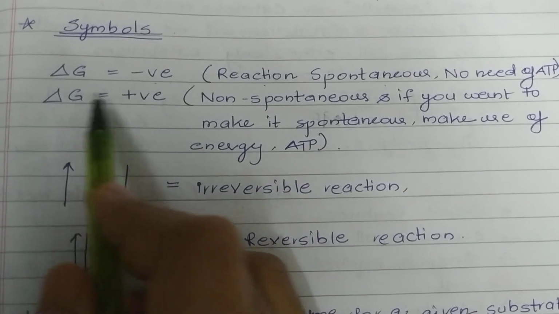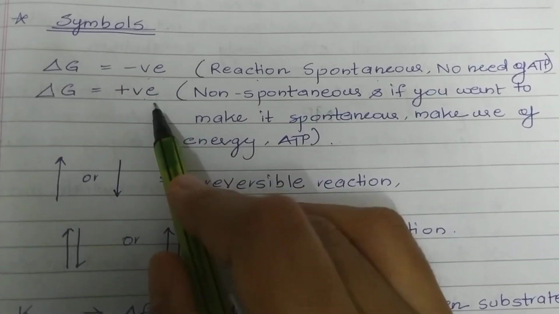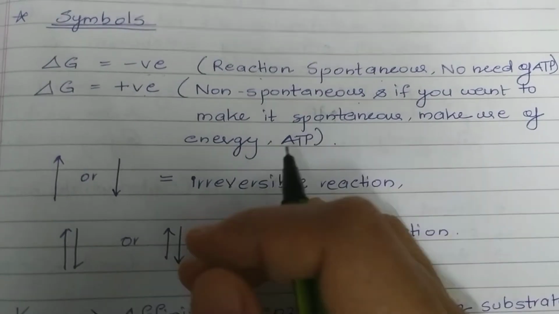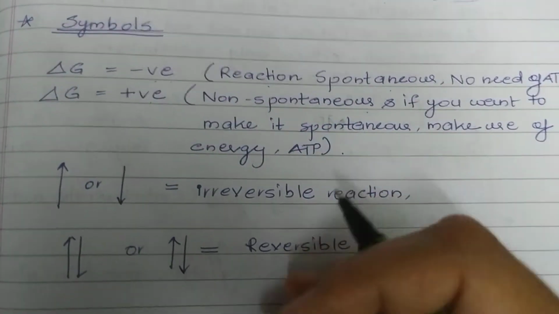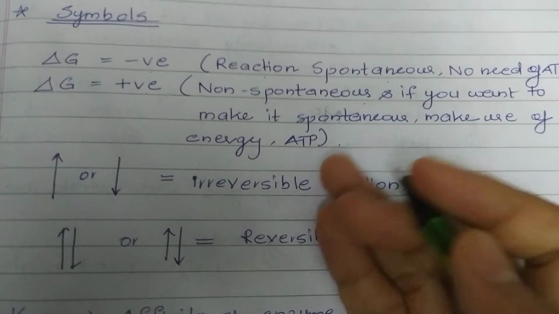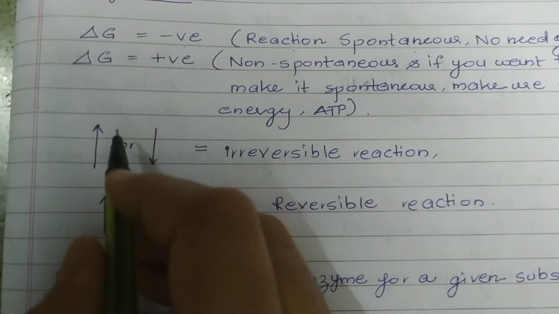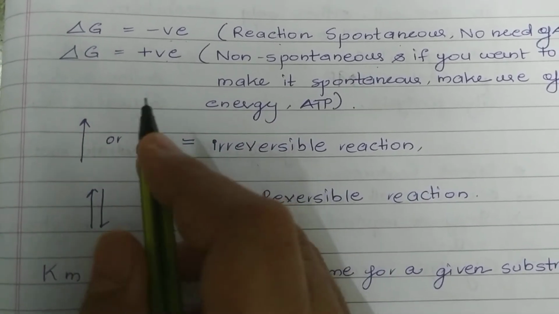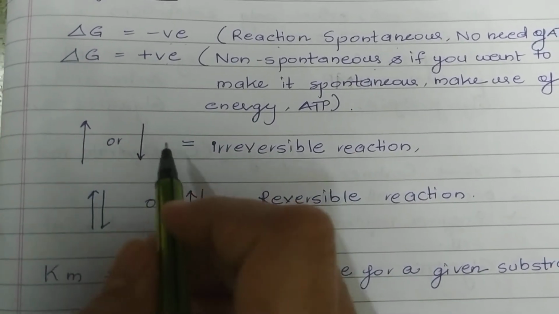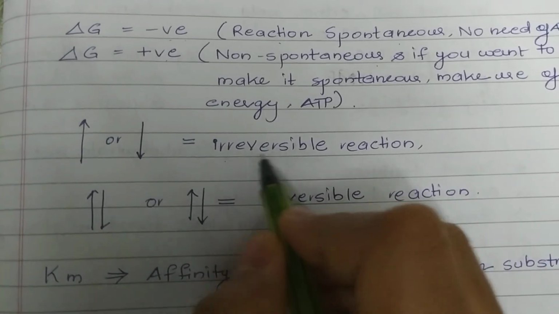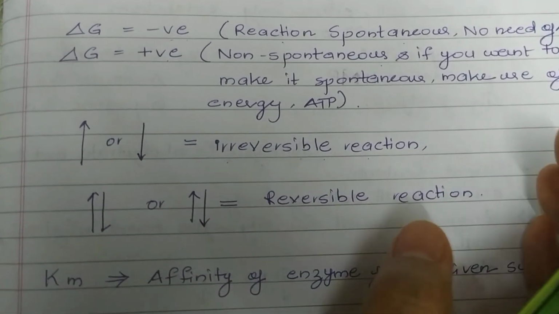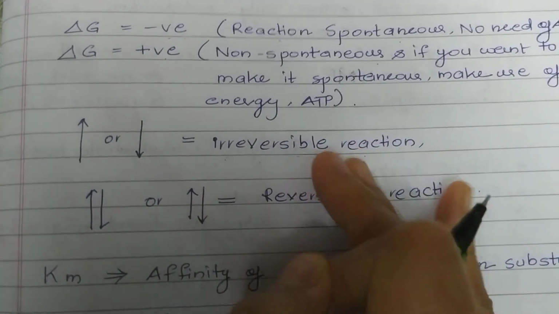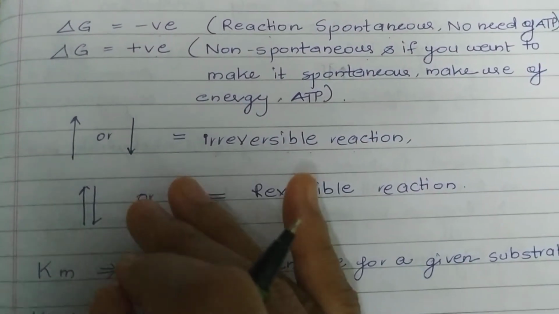Whereas when delta G is positive, we say that the reaction is non-spontaneous. That means if we want the reaction to be spontaneous, we need to make use of energy in the form of ATP. You will find arrows like this in the entire reaction of glycolysis. So what is the meaning of this? This stands for an irreversible reaction. The reaction will proceed only in the forward direction. You cannot reverse the reaction.